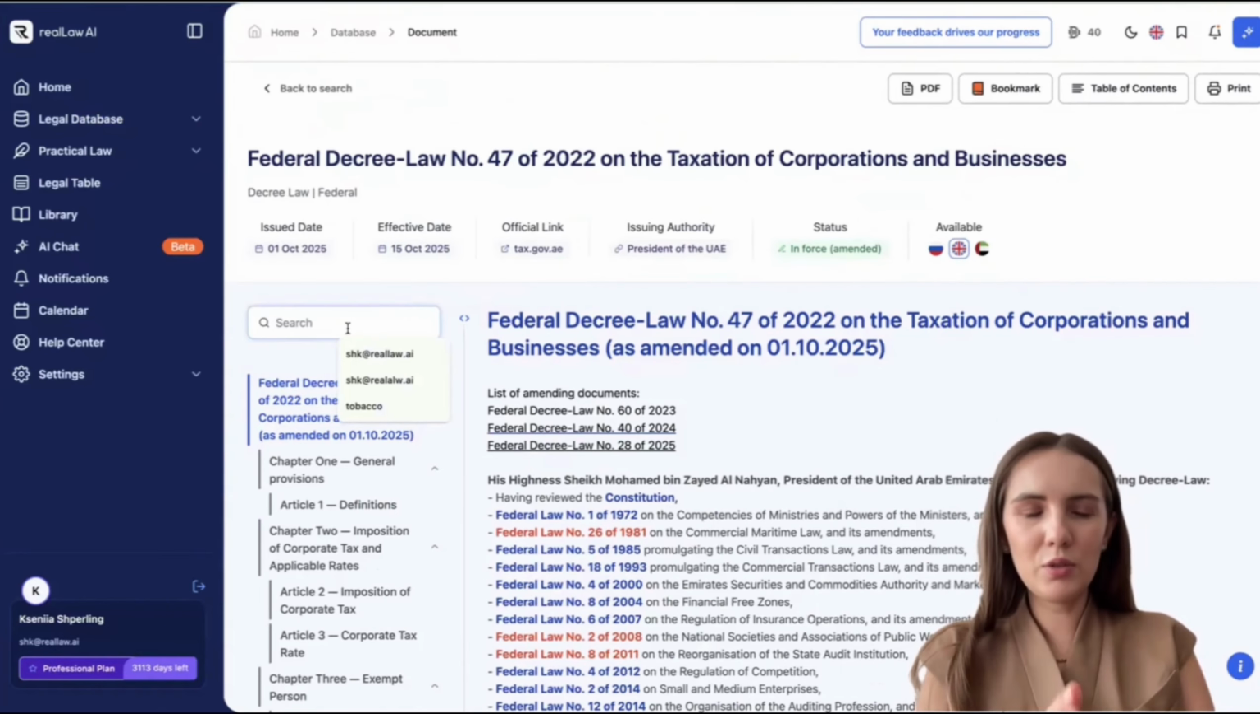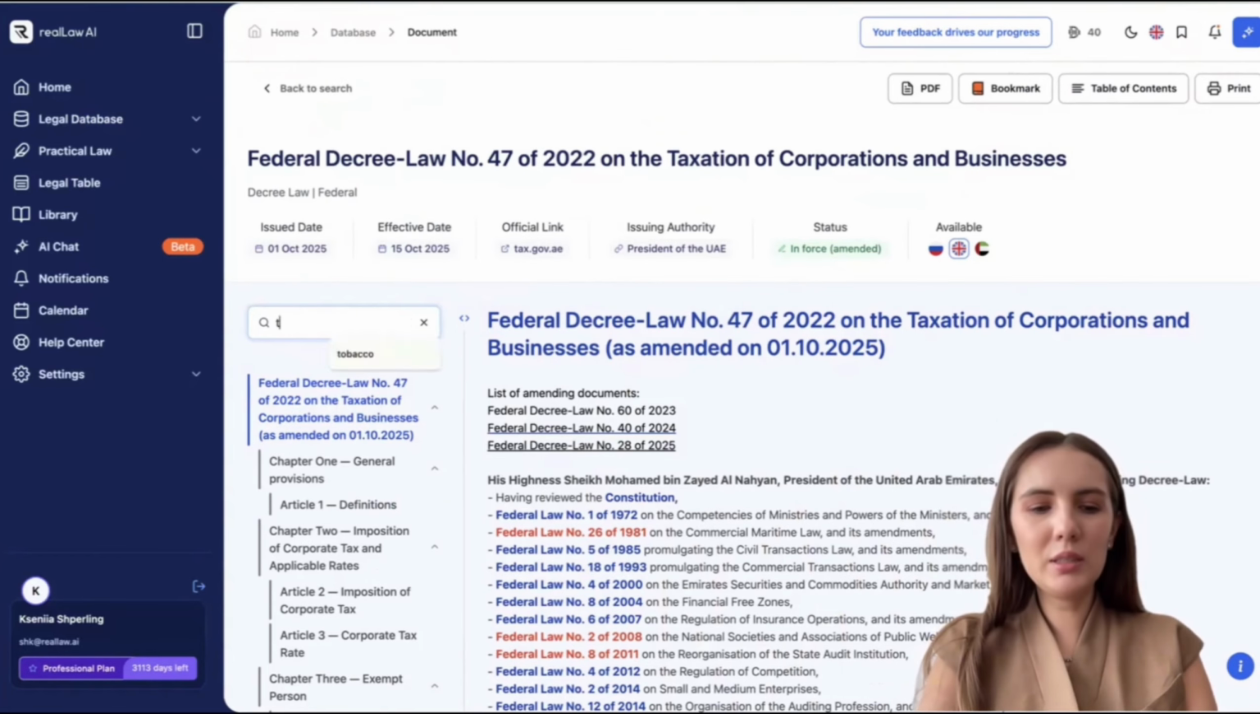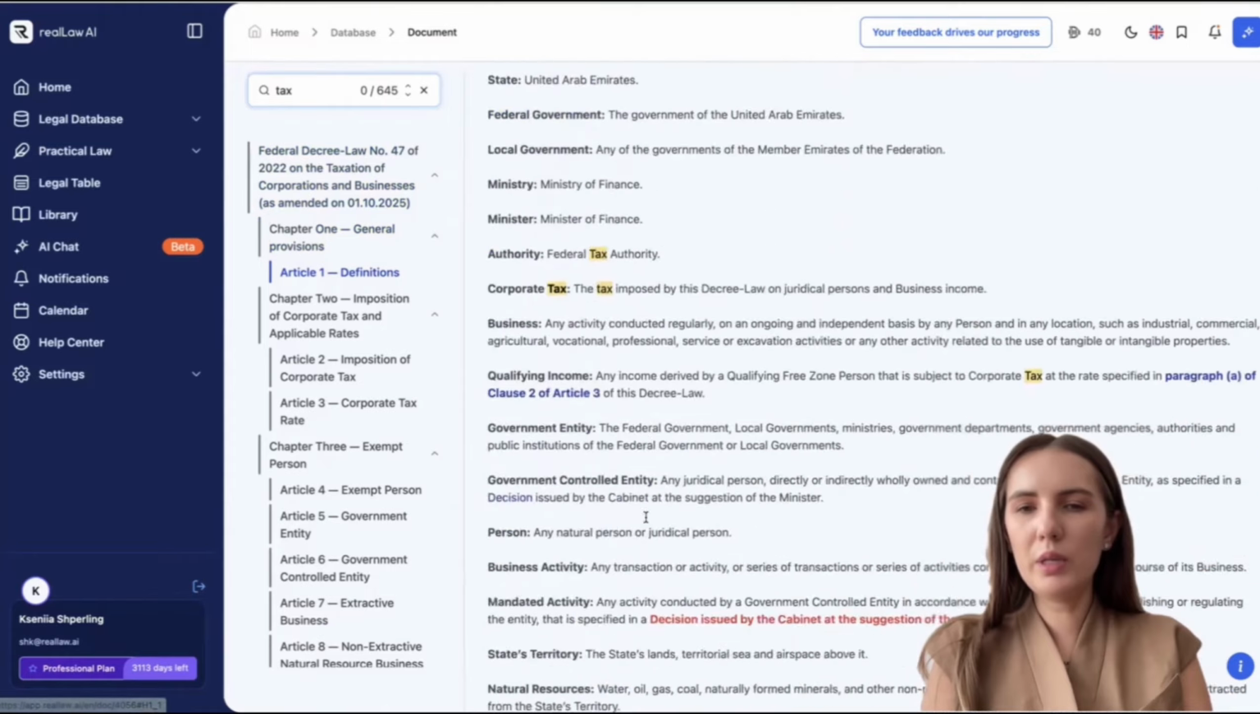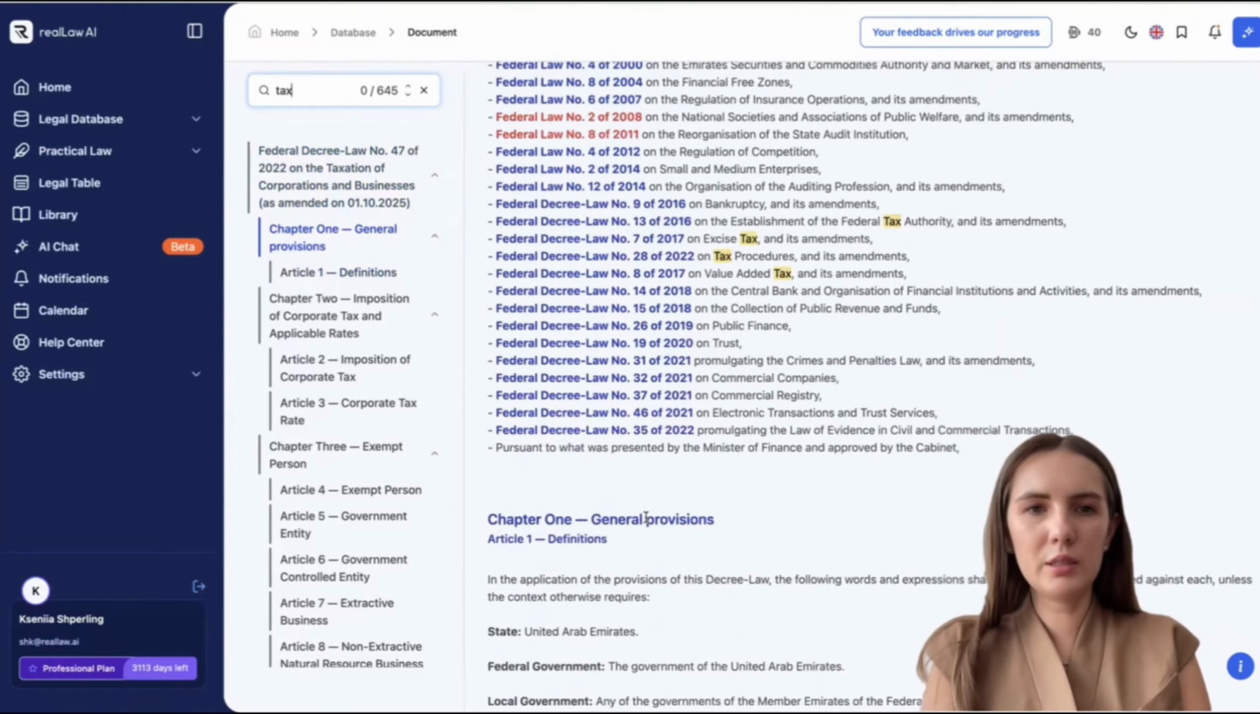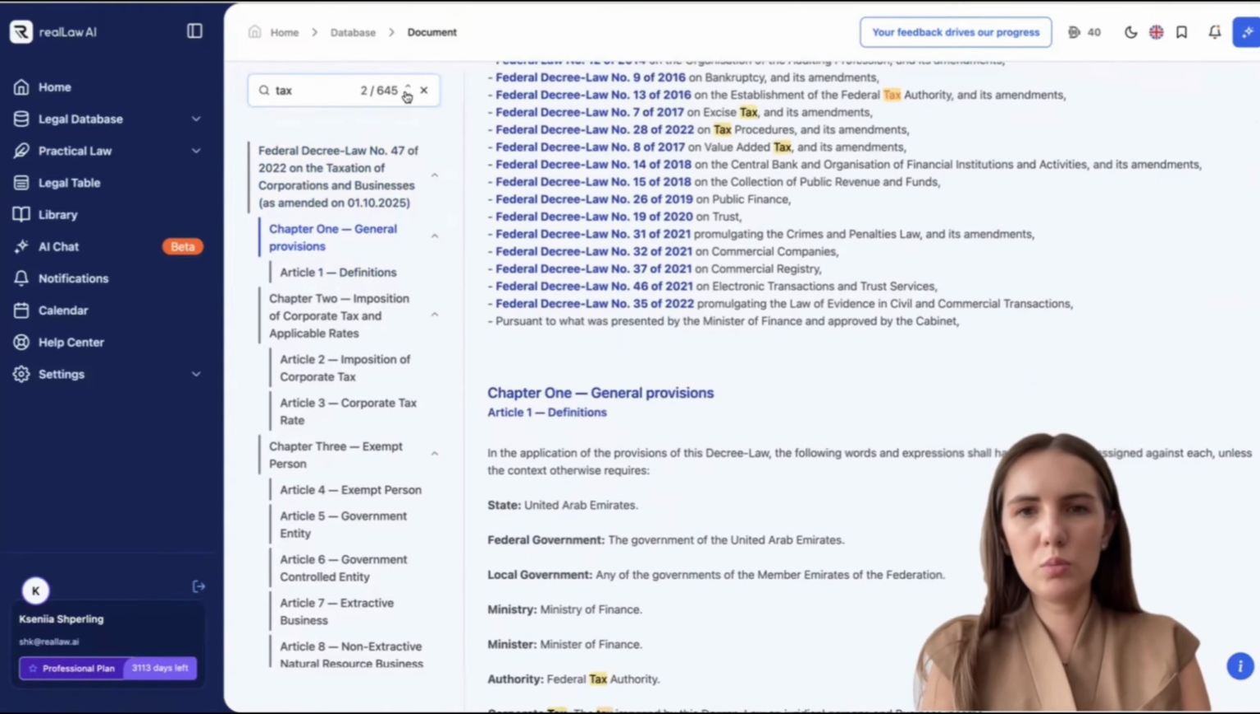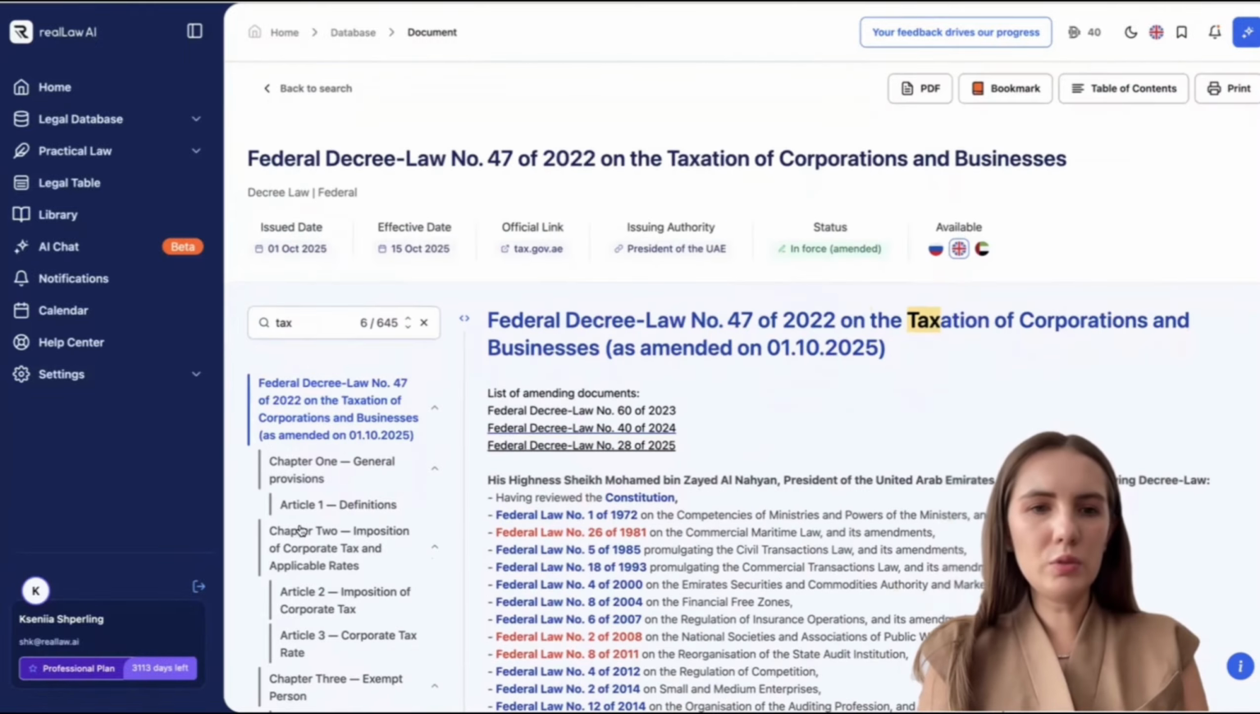On the left side of the screen, you'll find the search page. Here we can type the word tax, and consequently, those three letters will be highlighted in yellow within the text. By clicking on the arrows, we'll also move through it gradually. And also the table of contents.